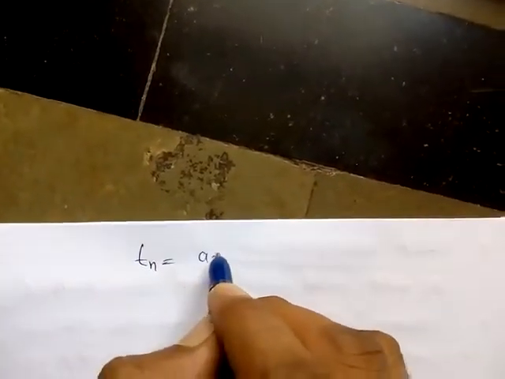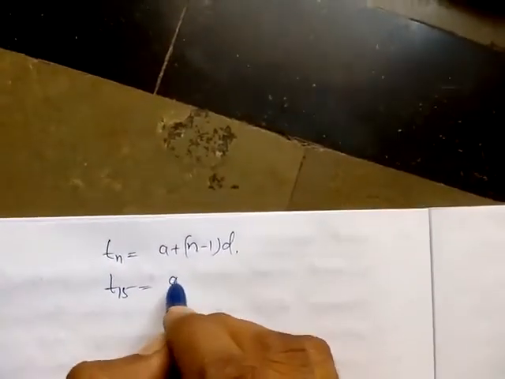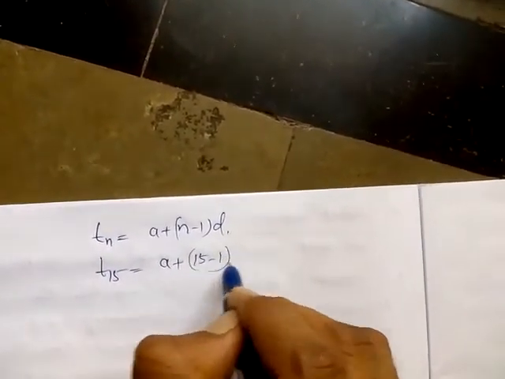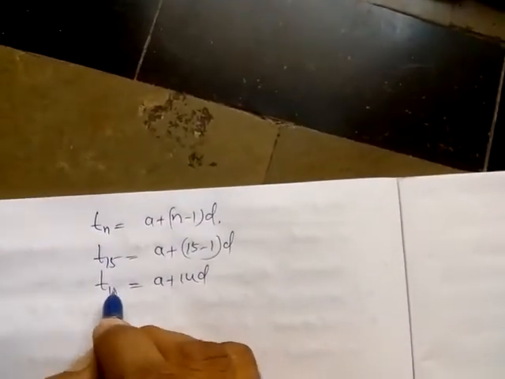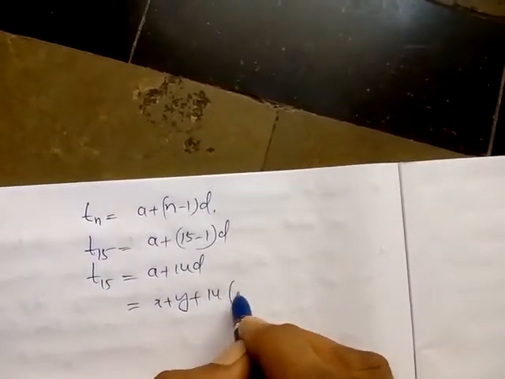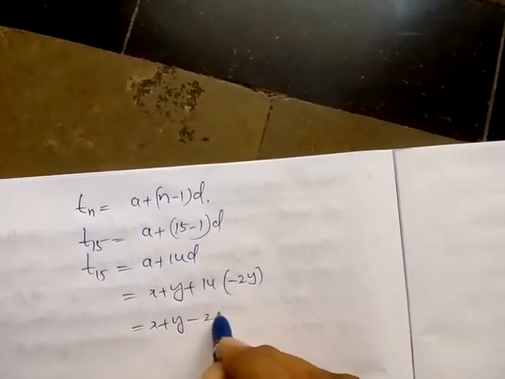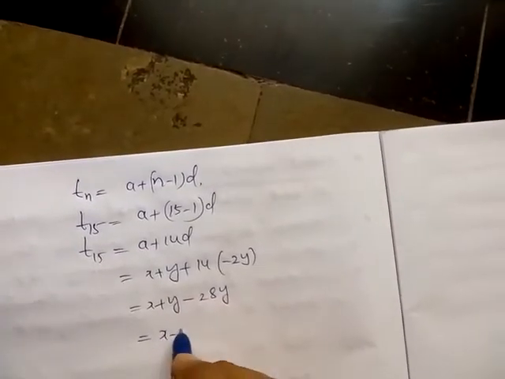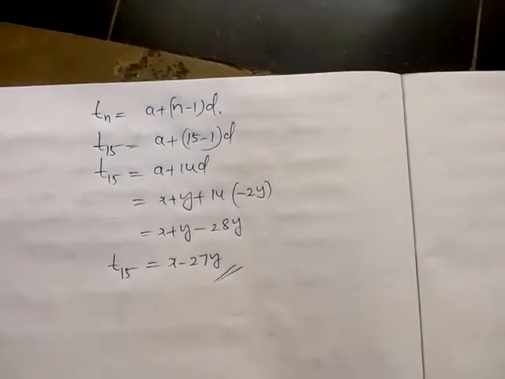So asking for the 15th term. The general term, nth term of the AP series, Tn is equal to a plus n minus 1 into d. So here the 15th term means a plus 15 minus 1 into d. So a plus 14d. This is the 15th term. What is the a value? x plus y. 14 into what is d? Minus 2y. So x plus y minus 28y. So x minus 27y. This is the 15th term of the given AP series.